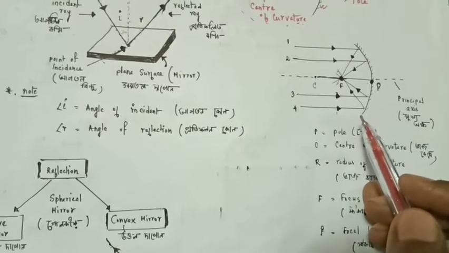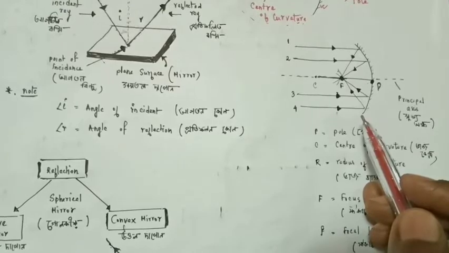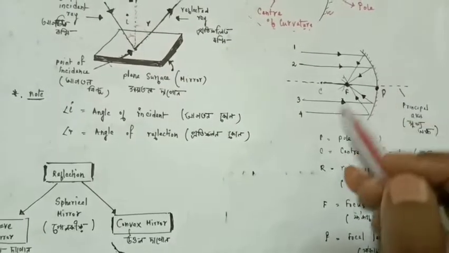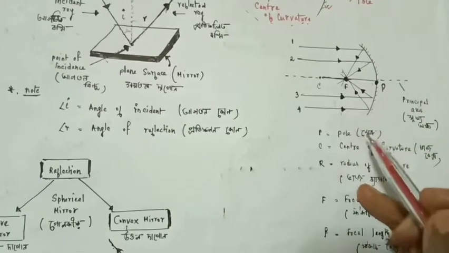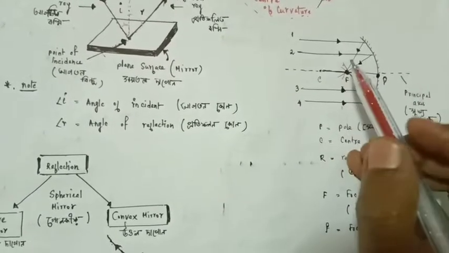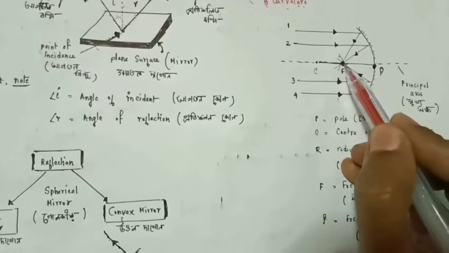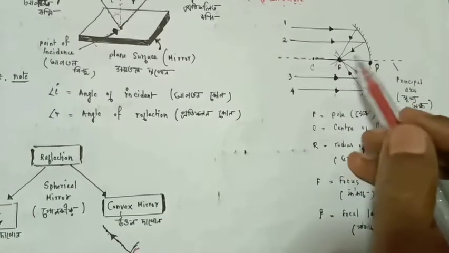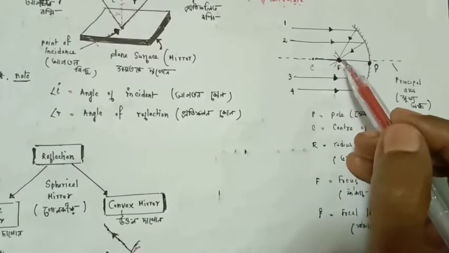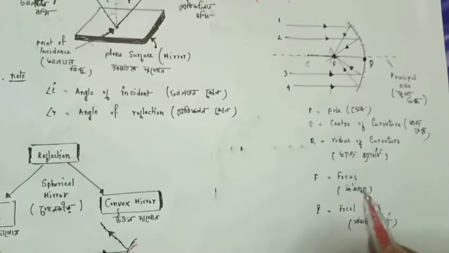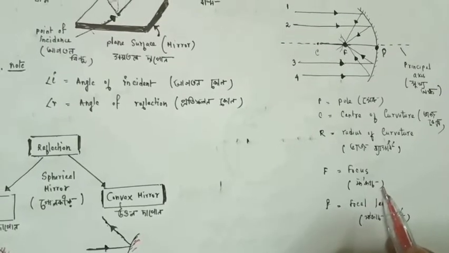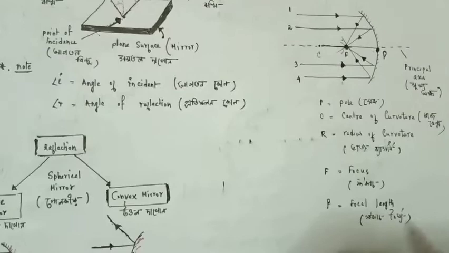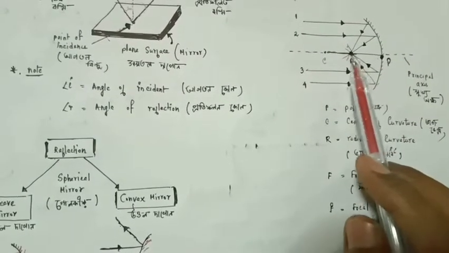So, the inner surface of the mirror. After these rays reflect, they will meet at a particular point, and this particular point is called the focus point. Hence, this meeting point after reflection is called the focus.